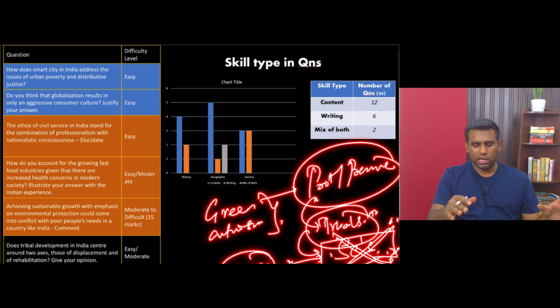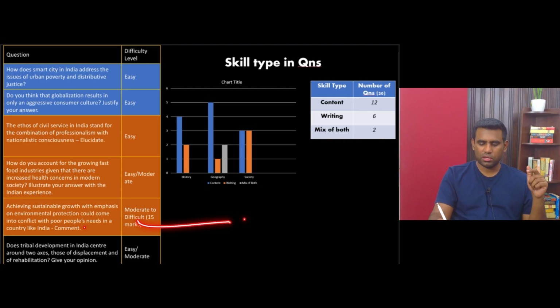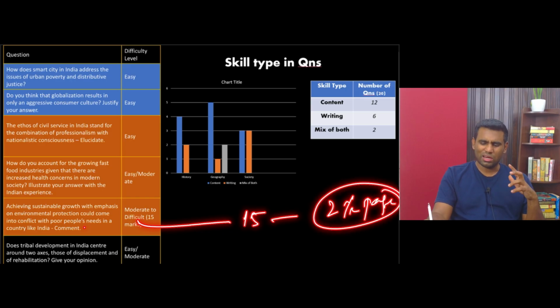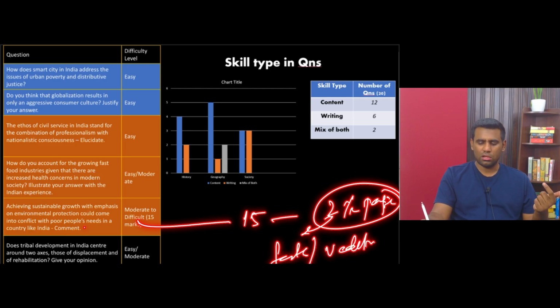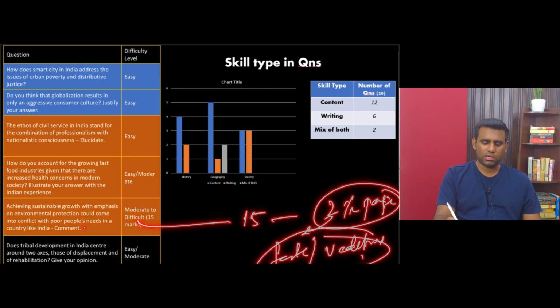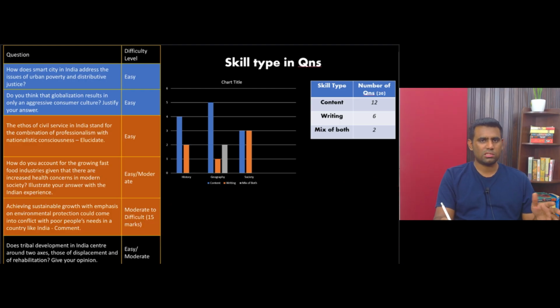So it is in this direction this question has to be written, not for 10 marks, it's a 15-mark question for 2.5 pages. So anybody can write something for this, but how well you substantiate with any facts, with any value additions, this is challenging. That's why I have brought it under moderate to difficult. You can start the answer, but you may not be able to write the perfect answer. That's still fine.